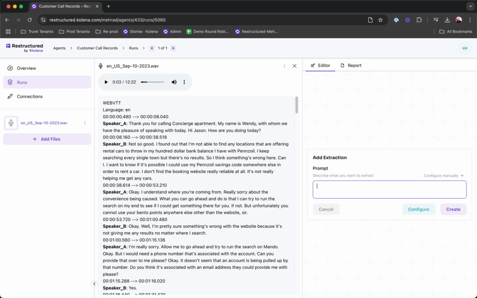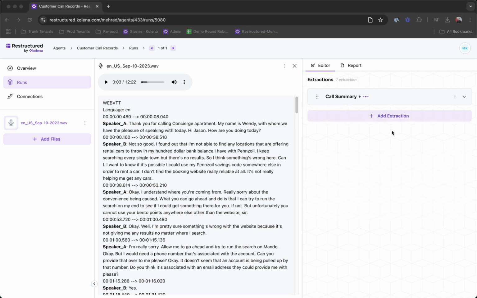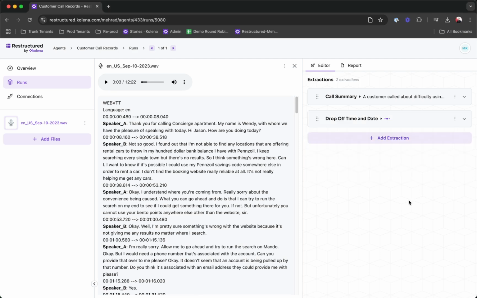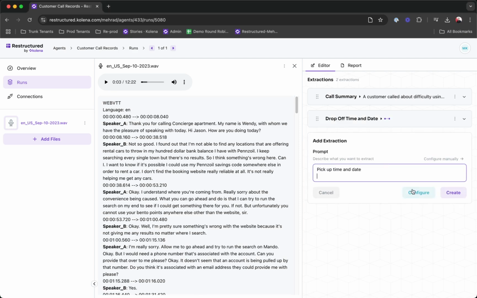Let's say I want the agent to provide me a call summary, so I have an understanding of what this is about. And I know that these calls are for a rental car pickup and drop off. I'm going to ask it to extract the drop off time and date. We can do the same thing with pickup time and date.